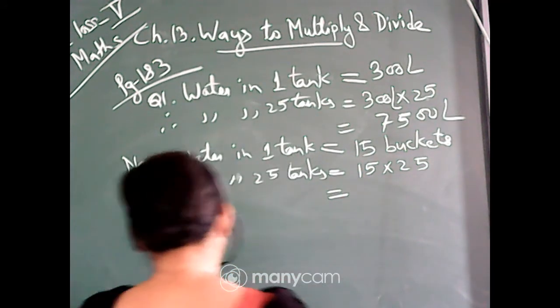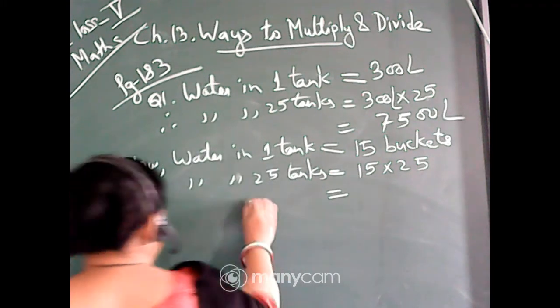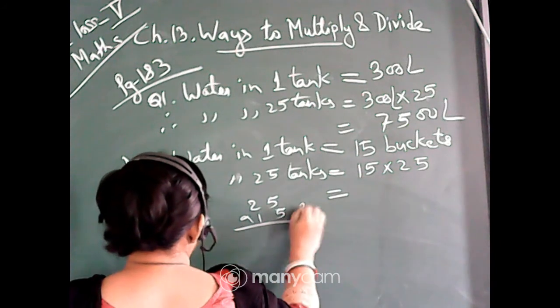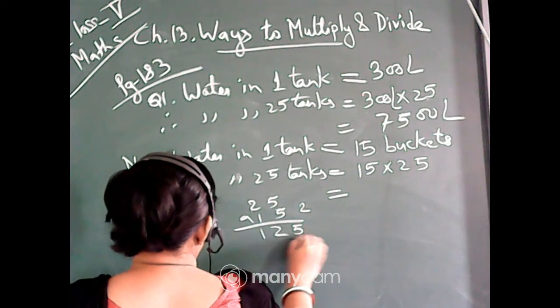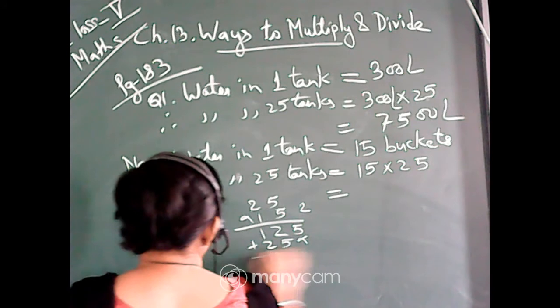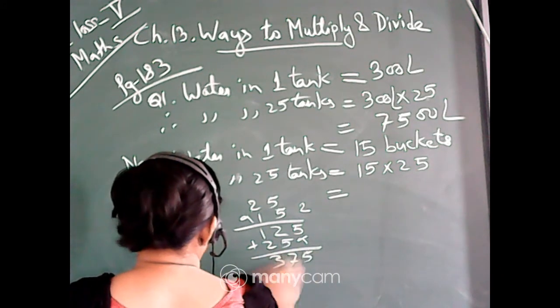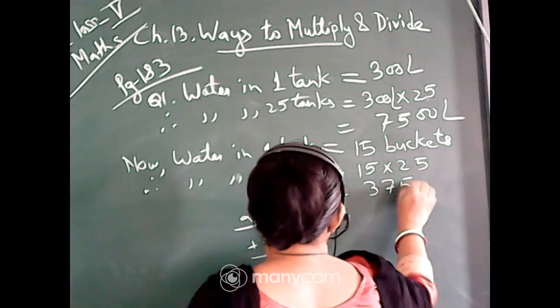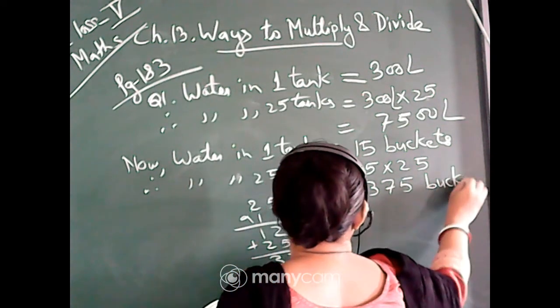So multiply this one. In rough you multiply 15 by 25. 5 5s are 25, carry 2, 5 2s are 10, 12, 1 5 is 5, 1 2 is 2, 3 7 5. Means 375 buckets. So here it will be 375 buckets.